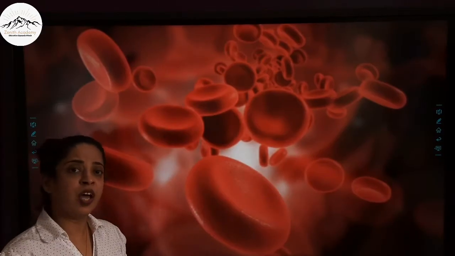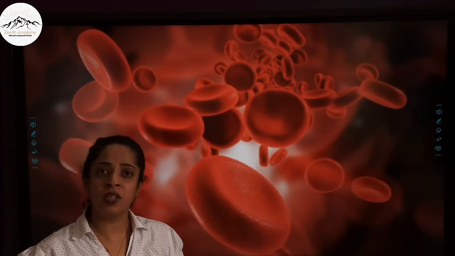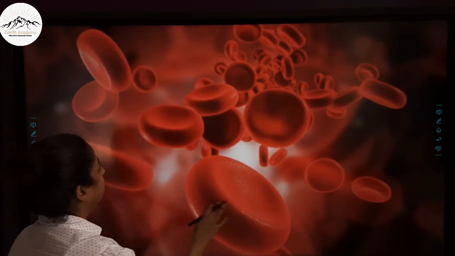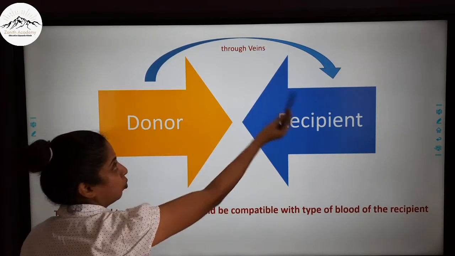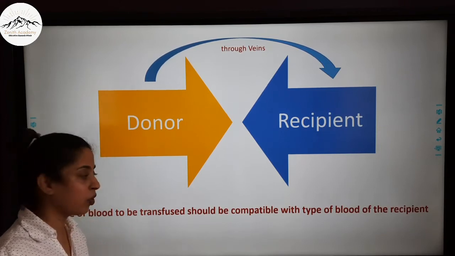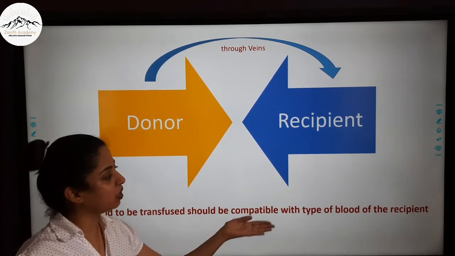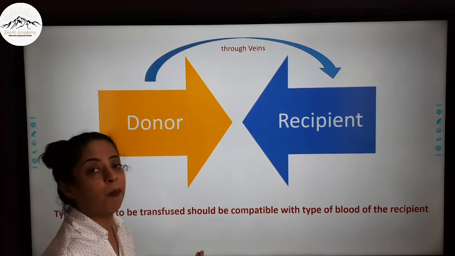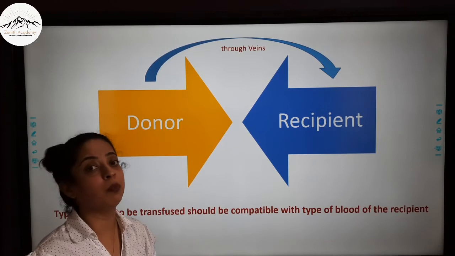Now children, the question that arises here is whether anyone can donate blood to anyone, whether we can take blood of any person? No. Suppose here there is a recipient who is taking blood from a donor through the veins, that is, transfusion is happening. So what are the conditions that are necessary for transfusion? The type of the blood to be transfused should be compatible with the type of the blood of the recipient. That is, the blood of both of them should be compatible with each other. That is why it is very important to study different blood groups.